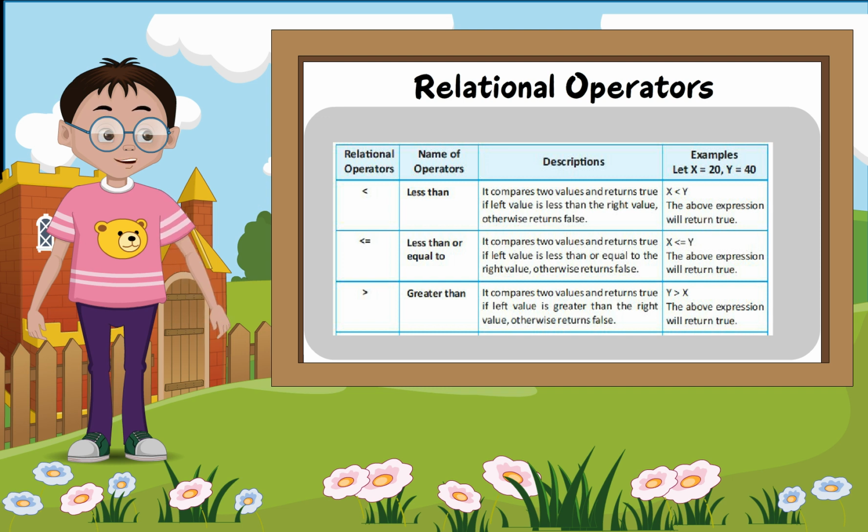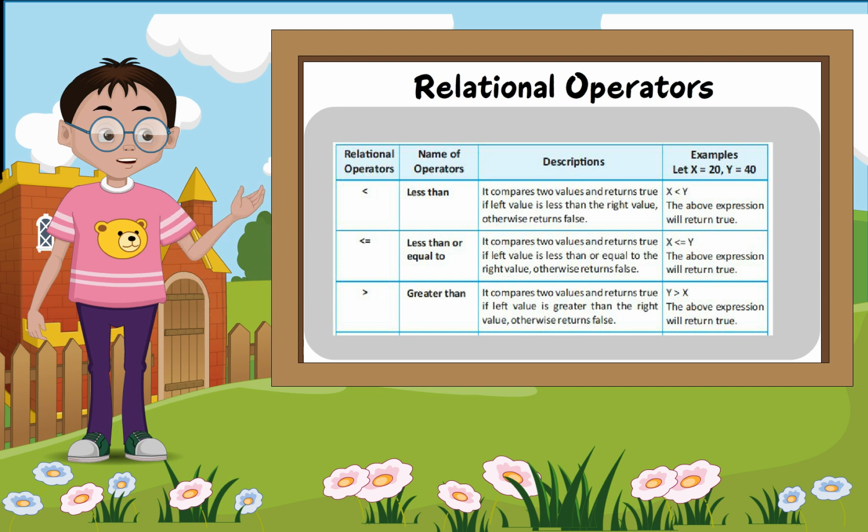Less than or equal to. It compares two values and returns true if the left value is less than or equal to the right value, otherwise returns false. x less than or equal to y. The above expression will return true. Greater than. It compares two values and returns true if the left value is greater than the right value, otherwise returns false. y greater than x.